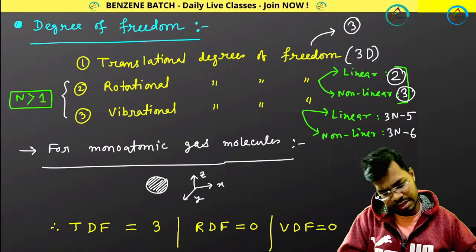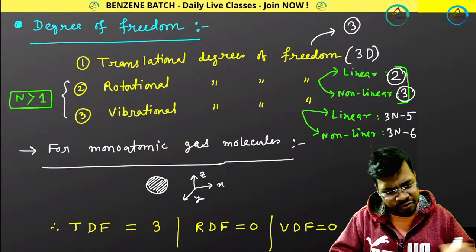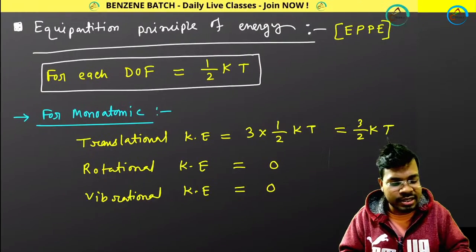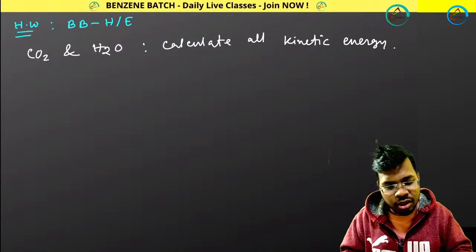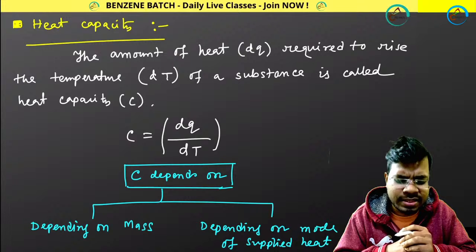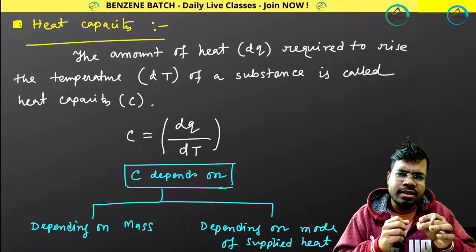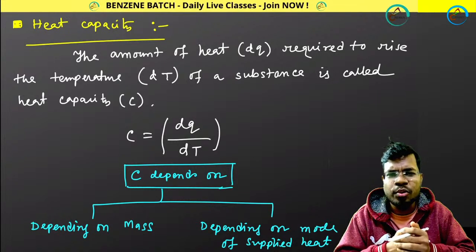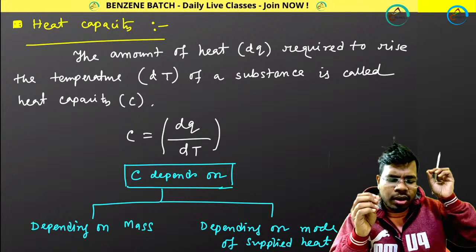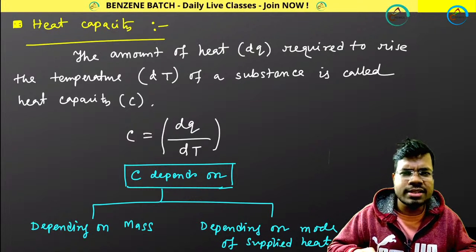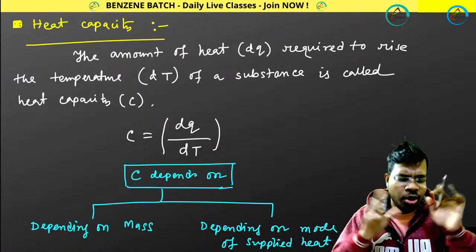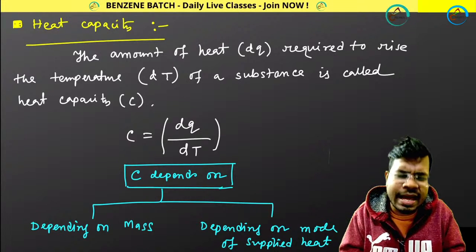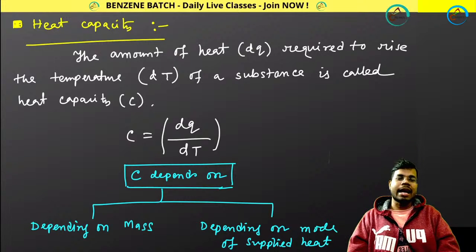Great. Now, about degrees of freedom, they are done. I am not going to show you all these calculations once again. You know this, you understood this. Now I am going directly to heat capacity. So what is heat capacity? Heat capacity means if you are applying heat, a system will increase its temperature. So can you tell me what is the substance, what is the system that has maximum heat capacity on this planet Earth? What is an example of a substance that has maximum heat capacity on this planet? Can you tell me? Anybody?